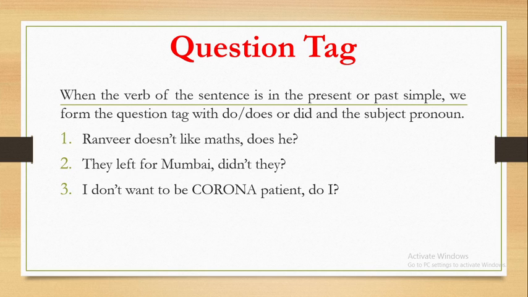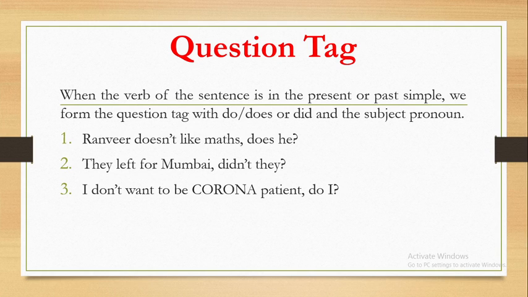Second example, they left for Mumbai. Now friends, here is an interesting fact that you should always remember: sometimes there will be no indicator of to be forms or to have forms in the sentence showing the tense which is used. So by getting the main verb and its form which is used in the sentence, we have to identify the tense in which the sentence is written or said.